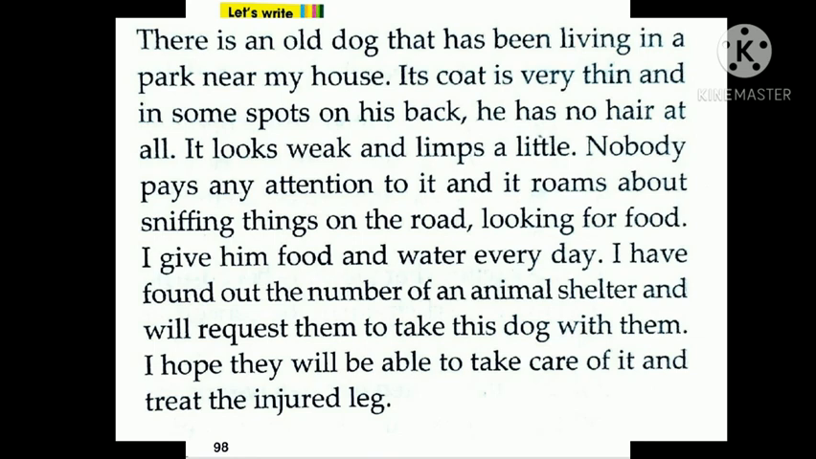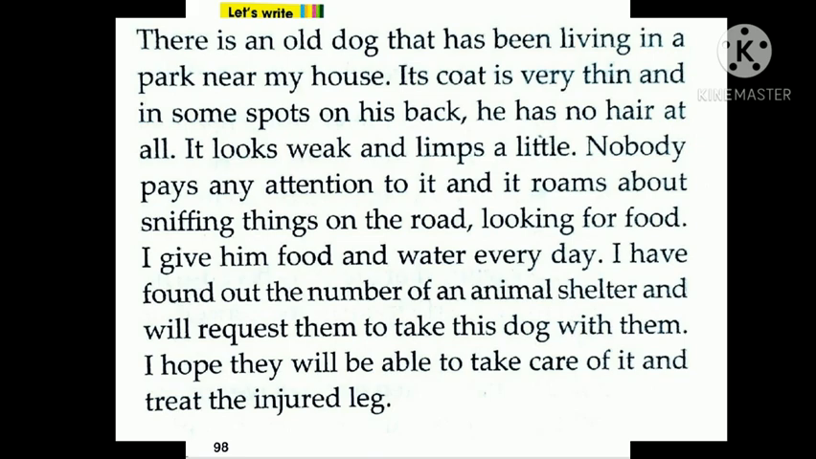So here let me explain to you. There is an old dog that has been living in a park near my house. Okay, so there is a dog which lives near my house. Its coat is very thin. Coat is very thin means coat means skin, okay? And some spots on its back have no hair. So it was really a poor dog. It looks weak and limps.